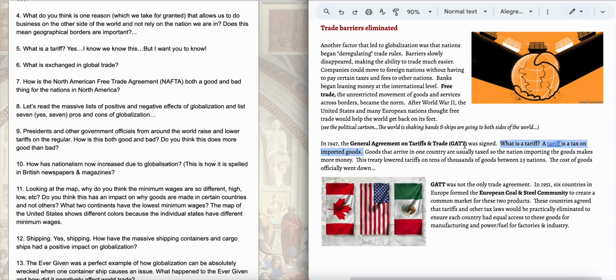And so what globalization really created was this idea of free trade, the idea that we could send goods all over the world. When I say free trade, I don't mean financially free. I mean the ability to trade all over the world. So we get goods from many countries all over the world, and those countries get goods from us.